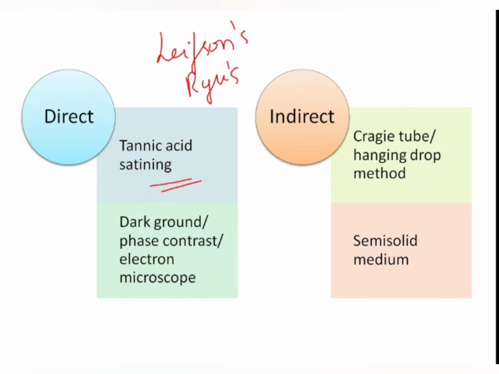Next you have dark ground or phase contrast or electron microscope. Indirect methods include the Craigie tube method and the hanging drop method, and you can use a semi-solid medium like mannitol motility medium. So these are the indirect methods for demonstration of flagella.